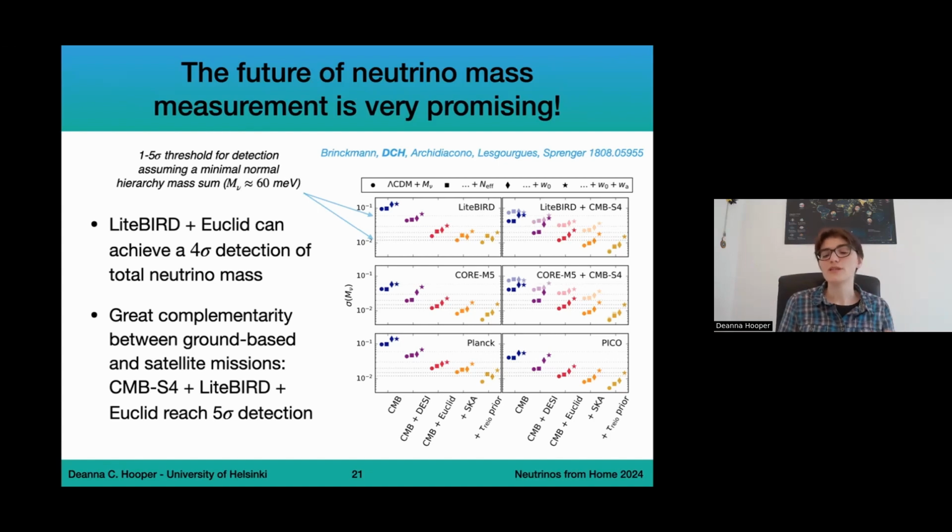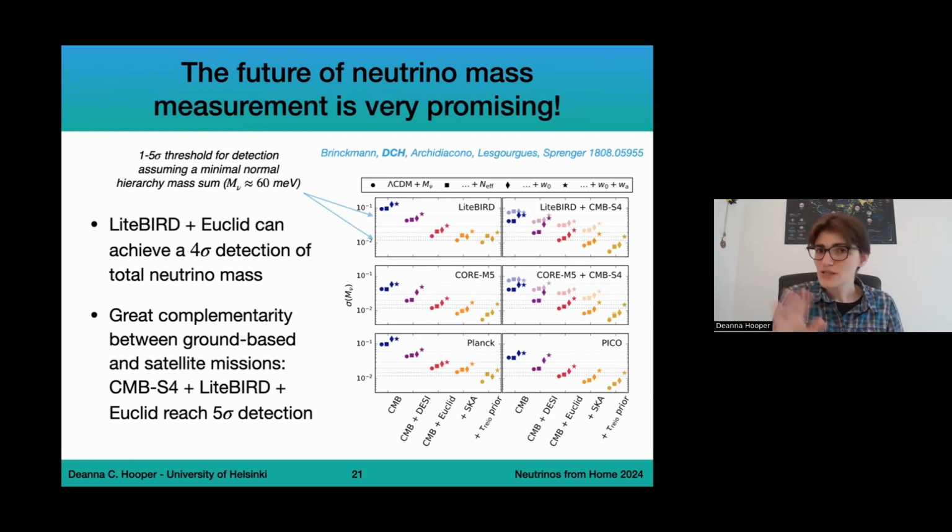So let's focus, for example, on using Planck. So bottom left panel here, the first column is going to be just Planck. The second column is Planck plus DESI. The third column is Planck plus Euclid. The fourth column is Planck plus Euclid plus SKA. And the last column is assuming we get some independent measurement of the optical depth to reionization, which would actually help improve constraints, but I don't want to focus on that right now.